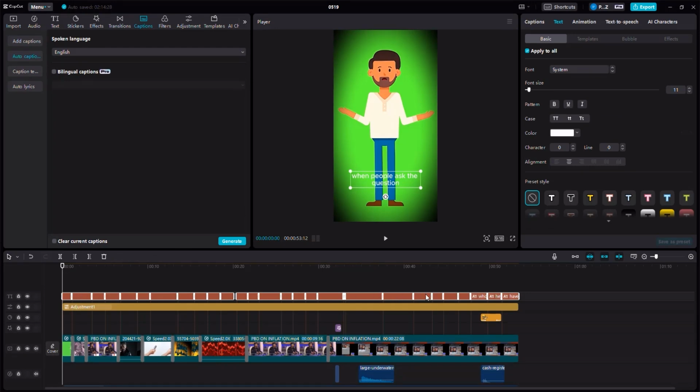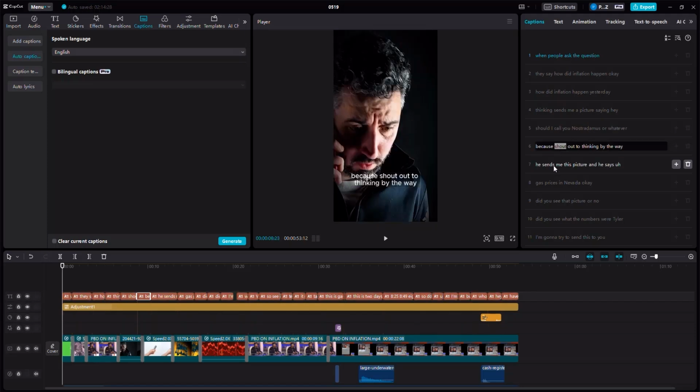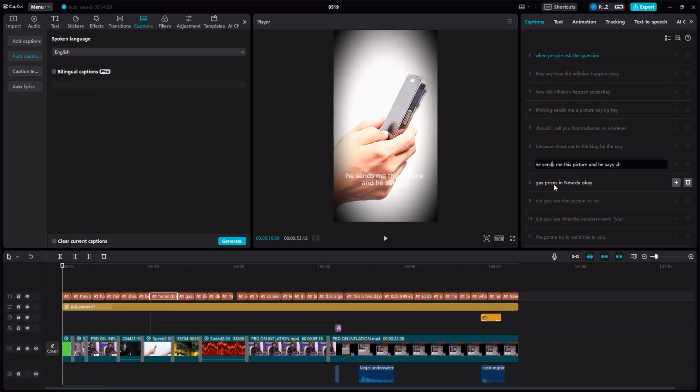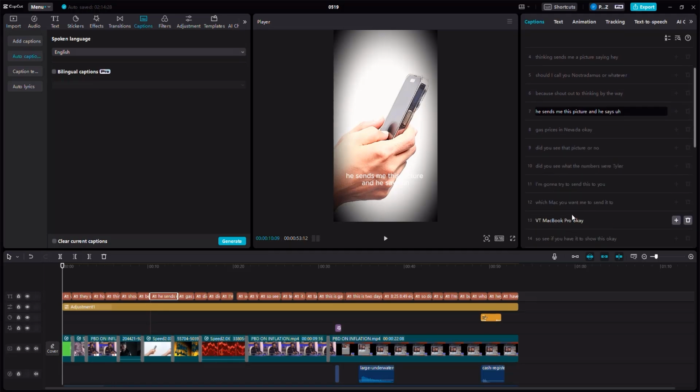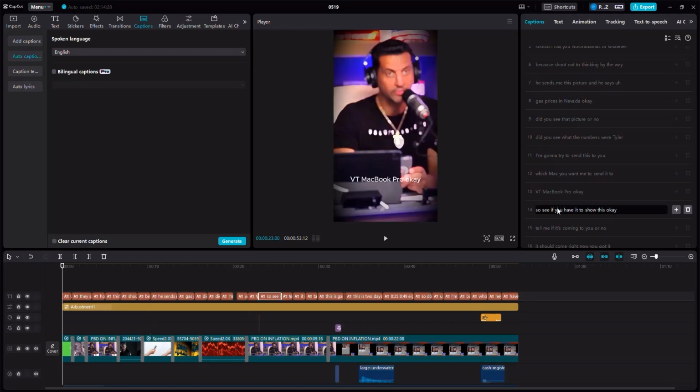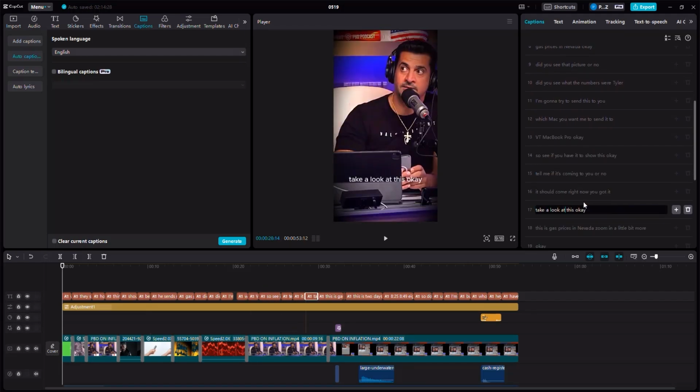So now what I'm about to do is I want you to go to captions. Make sure that you don't click out, because if you do so, it will unselect the captions. And read the captions carefully. Make sure that you don't find any mistake here. If you find a mistake, correct the mistake. You can correct it by rewriting. But fortunately, I can see here that there are no mistakes. So, okay, let's just keep going. As long as the captions are good, let's just keep going.